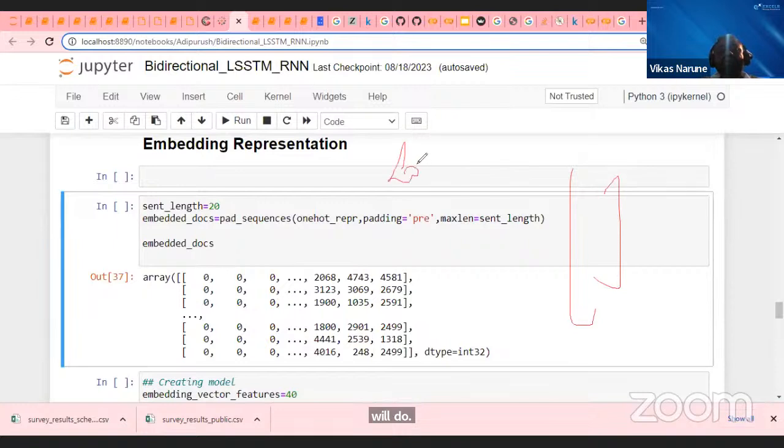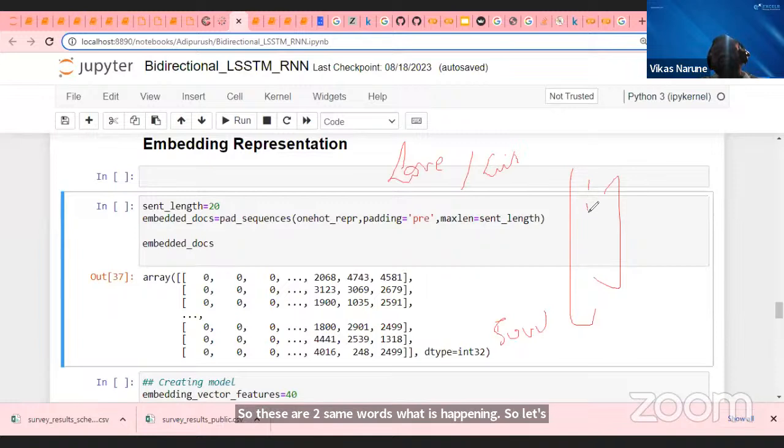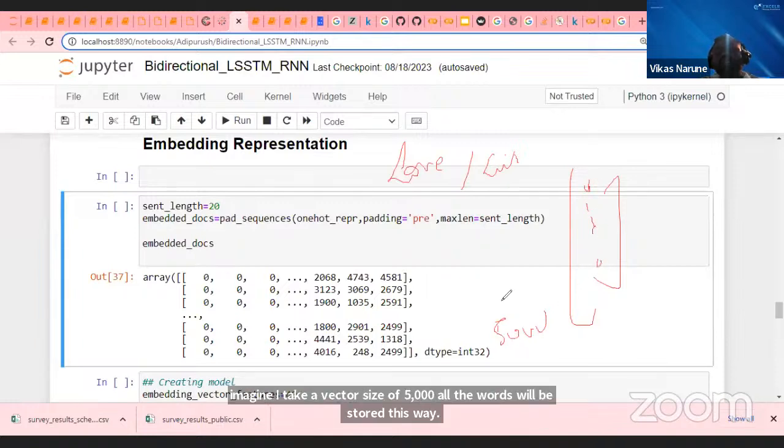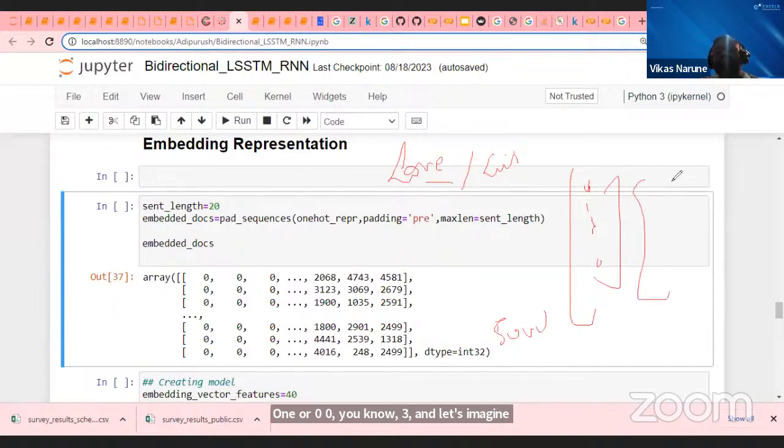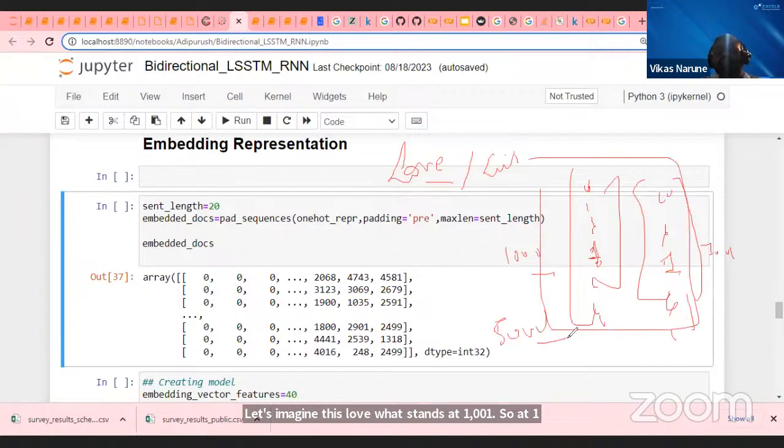So let's imagine I say one word like 'like' or 'love'. These are two similar words. What is happening? Let's imagine I take a vector size of 5,000. All the words will be stored this way, 1 or 0, 0, 0, 0 will be there. Let's imagine the word love and the word like are created as vectors this way. Let's imagine the love word stands at the 1,000 position. So at the 1,000 position, there will be 1 and all other numbers will be 0. Let's imagine the like word stands at 1,001. So at 1,001, there will be 1, others will be 0. So this kind of word to vector is created, guys, of that 5,000 size.